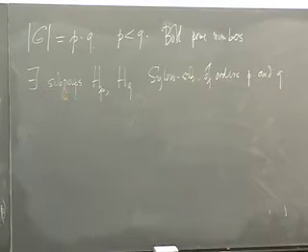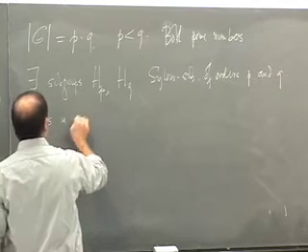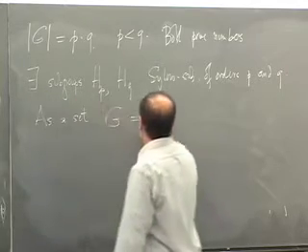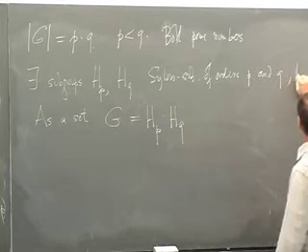OK? Second thing is that as a set, G is equal to the product of elements in H_p and H_q. Both of these are cyclic.